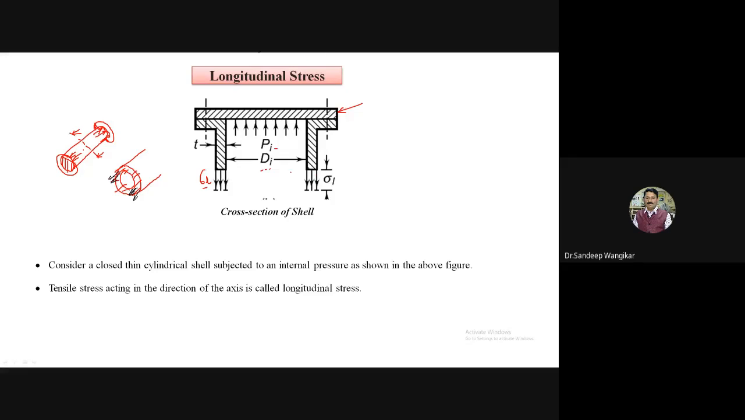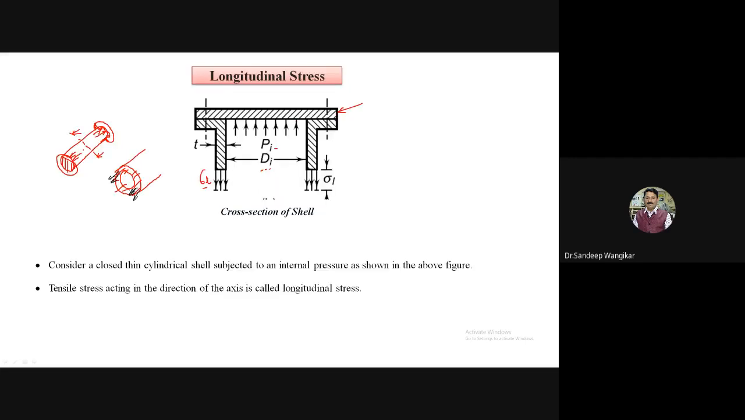So this pressure Pi is acting on this particular area, so Pi by 4 into Di square. This is on one side, and the sigma L is acting on the circumference, pi Di, into the thickness T. So here it is written Pi into pi by 4 Di square, and this is nothing but sigma L into pi Di into T. So if you go for this, the pi will get cancelled.